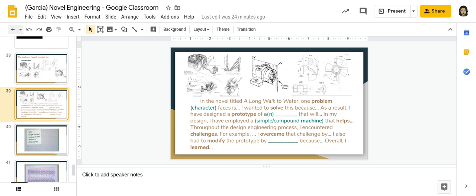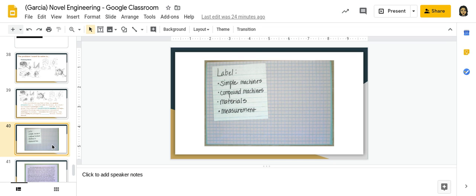I really do encourage you to use grid paper if you have it. If you don't, that's okay. Lined paper or even blank paper is fine. But try and keep in mind the different simple machines from the slides above. Which different simple or compound machines are you using in order to build this prototype to solve the problem that either Salva or Nya had?